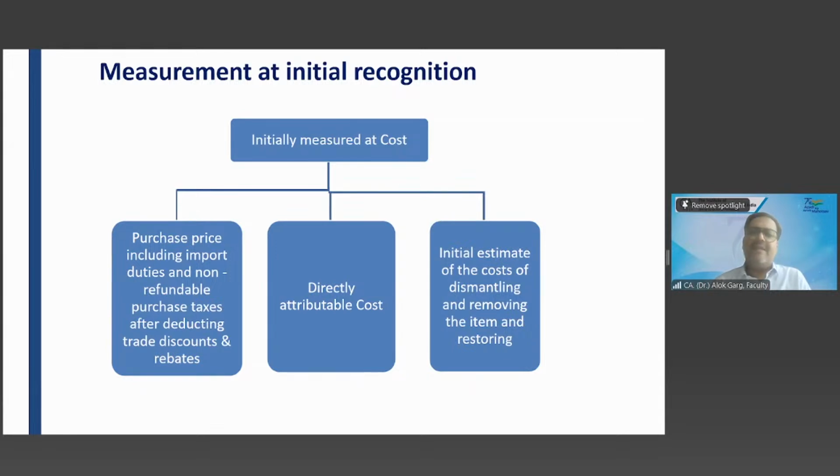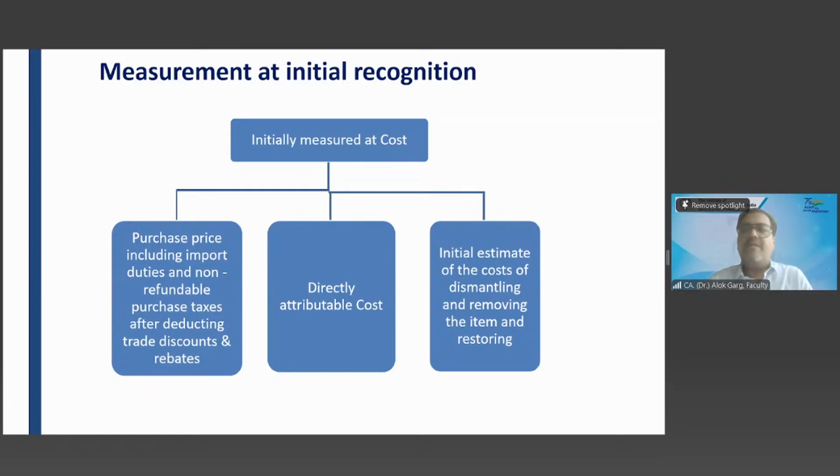So friends, let's say I have installed my factory on leased premises. The government has given me a land on a lease of 30 years, and I have done some construction on that land. When I am getting a land on a lease basis and constructing a factory on it, I have a contract with the government. And you know what that contract says?